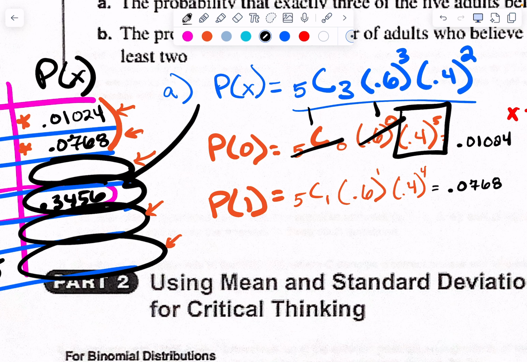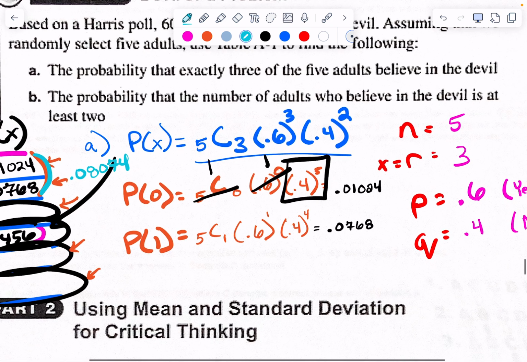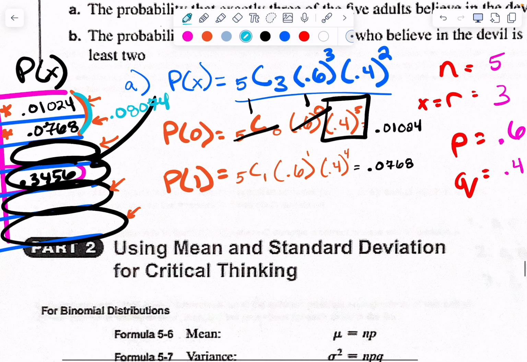If I add those two together, oh gosh, I have one more decimal place than I need. 0.08704. Okay. I want to know part B, find the probability that the number of adults who believe in the devil is at least 2. That is the probability of 0 and 1. So 100 minus 0.08, which would be like 92%-ish, 91 and change.